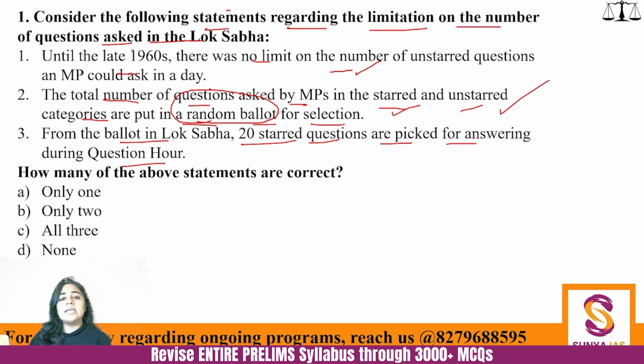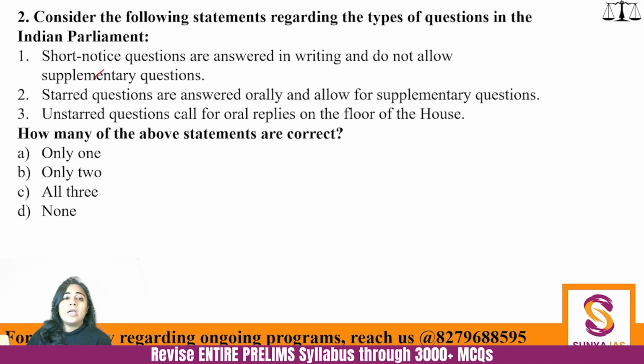This is correct कि total number of questions asked by MPs in the starred and unstarred categories, they are put in a random ballot and questions are selected on sort of a lottery basis. They are not given any precedence as such. And from the ballot in Lok Sabha, 20 starred questions are picked for answering during question hour. This is absolutely correct. Please write these 3 facts down. These are lesser known facts, but UPSC is getting into the procedural aspect of it, so you should be ready for it. Next question.